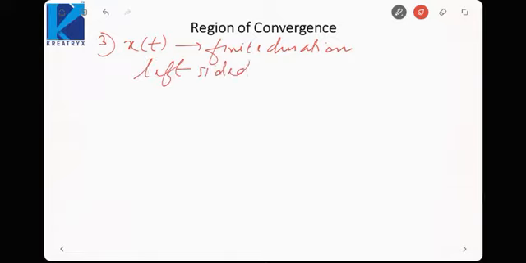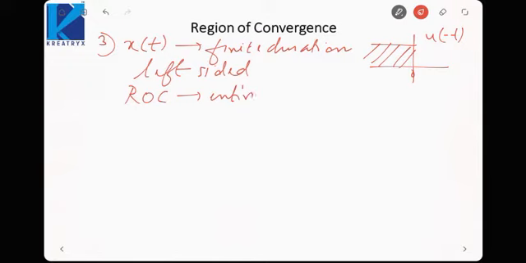Left sided means, suppose we take u of minus t, then it exists to the left of the origin. The signal is defined to the left of the origin, so it is called a left sided signal. So here the ROC is the entire S plane except S equal to infinity. That 0 is changed to infinity here. So ROC is the entire S plane except S equal to infinity.